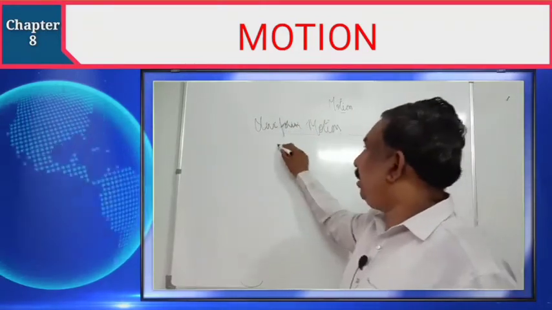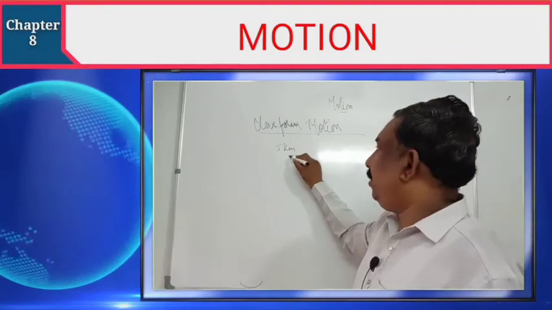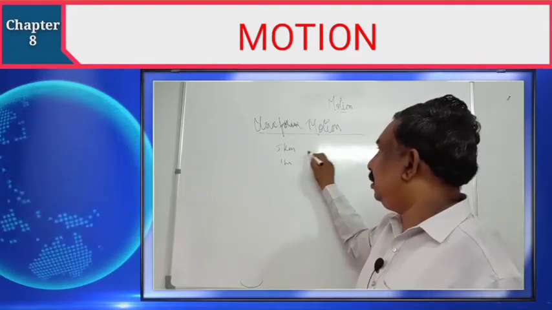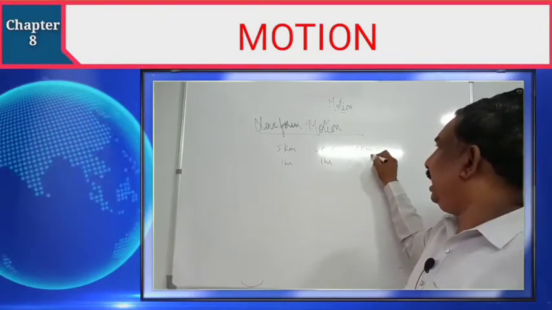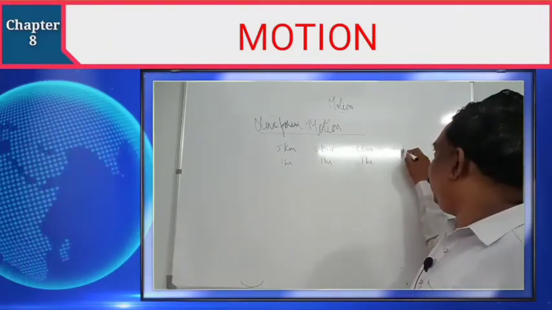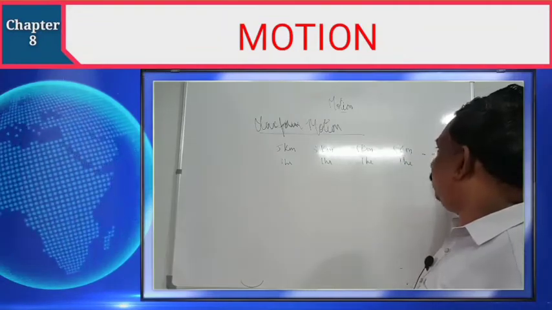Suppose you have covered 5 kilometers in 1 hour, 5 kilometers in the next hour, 5 kilometers in the next hour, 5 kilometers in the next hour, and so on.